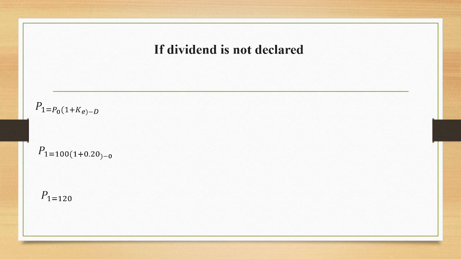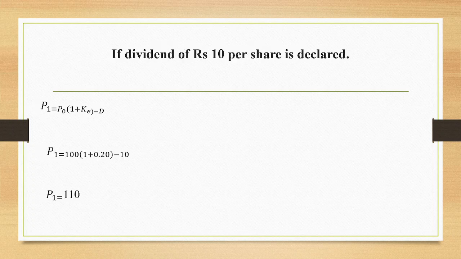Now the second situation, when the dividend of rupees 10 per share is declared. D is equal to rupees 10. So P1, the price at the end, is equal to 100 into 1 plus 0.20 minus 10. So the price is equal to 110.